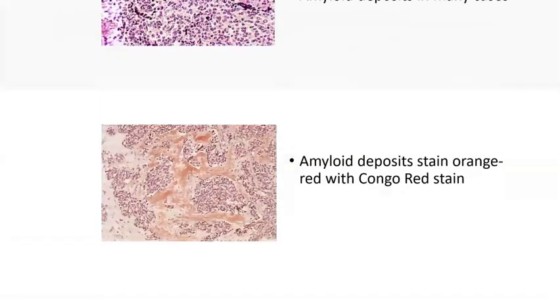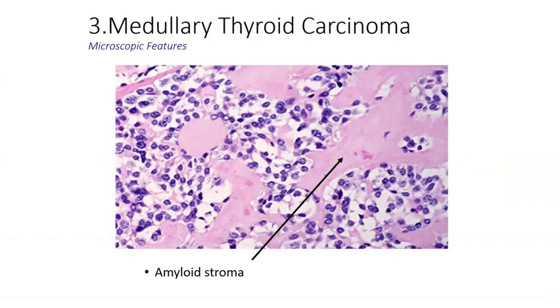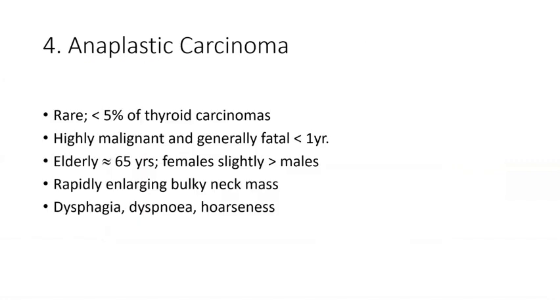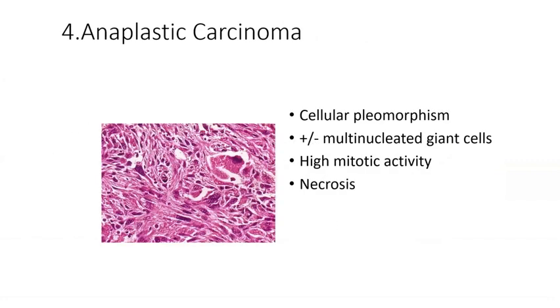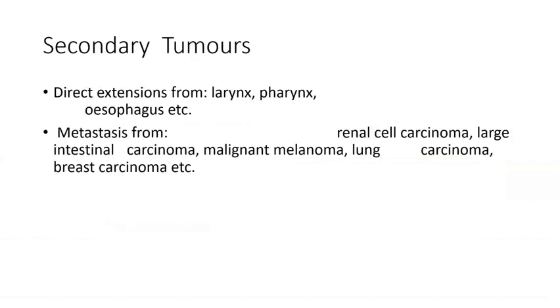Other than that, histologically, the main thing you have to know is that in between the tumor stroma there can be deposition of amyloid, which will be stained by Congo red. That is classical for medullary thyroid carcinoma. I'm not going into anaplastic. Prognosis: papillary will usually have a better prognosis, rather than the worse prognosis in anaplastic. Secondary tumors to the thyroid are very common. Most commonly they come from the renal, so clear cell renal carcinoma usually metastasizes to the thyroid.